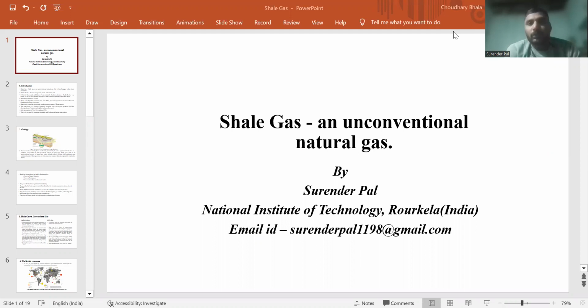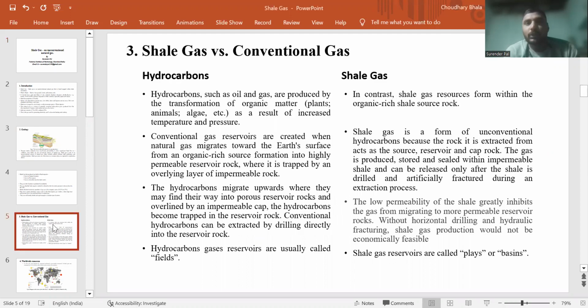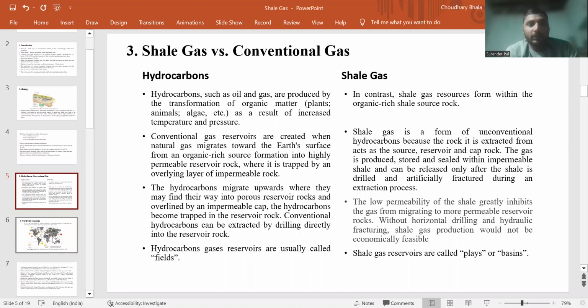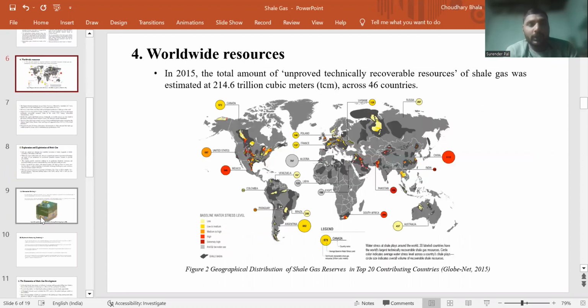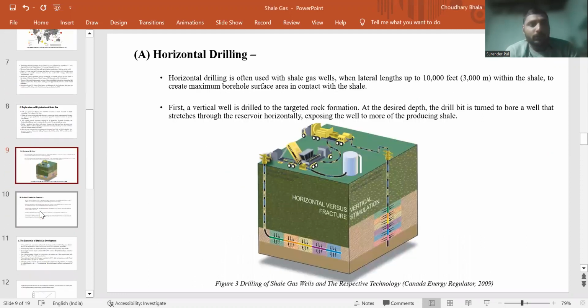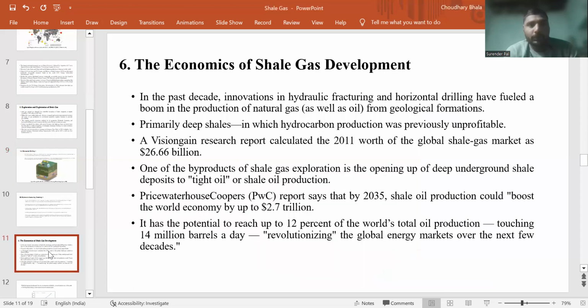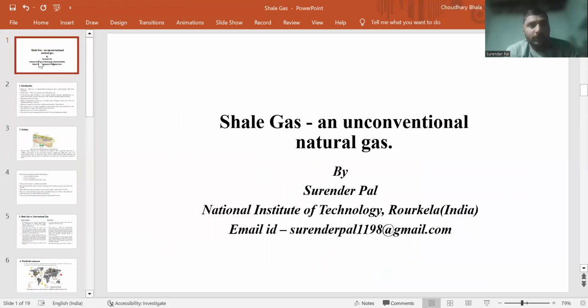Today, I will be discussing shale gas and unconventional natural gas: an introduction, their geology, the difference between shale gas and conventional gas, worldwide reservoirs, and their effect on the environment. So let's begin.